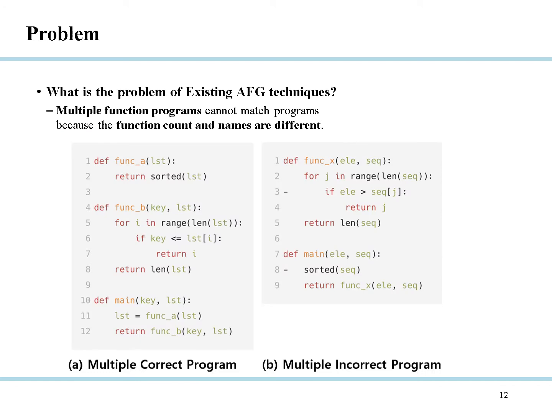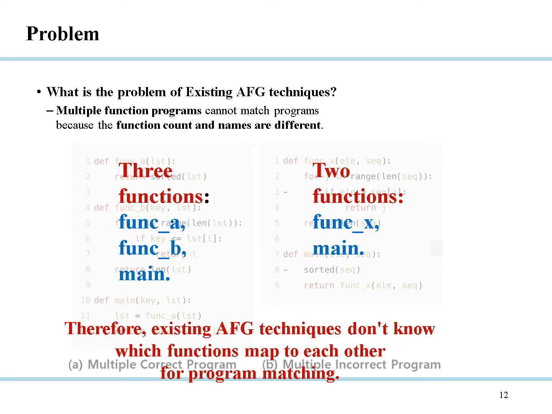There are 2 student programs for the same programming assignment. The left student program has 3 functions, but the right student program has only 2 functions, and the program has different function names. In the case of multiple functions, programs cannot be matched because the function count and names are different.